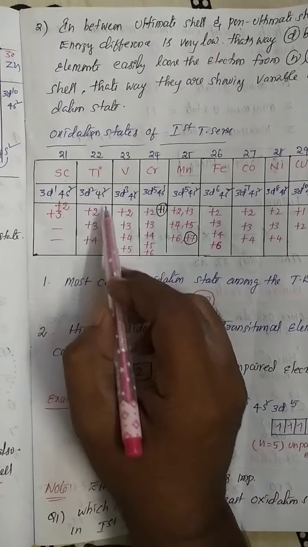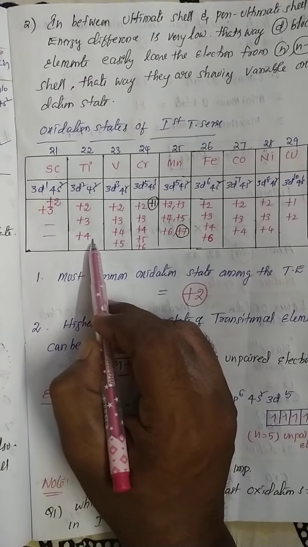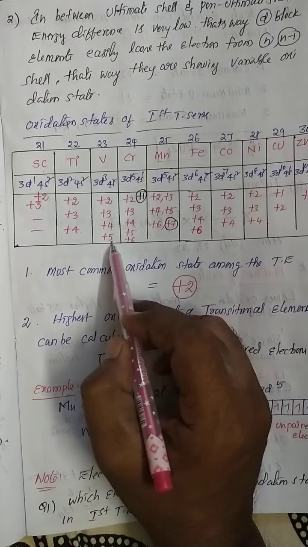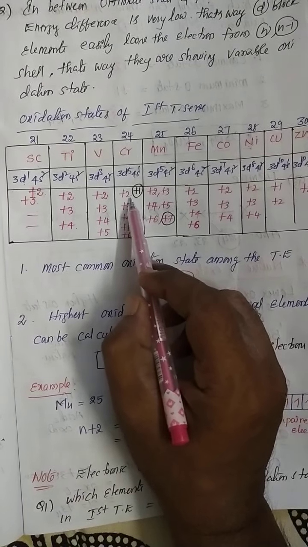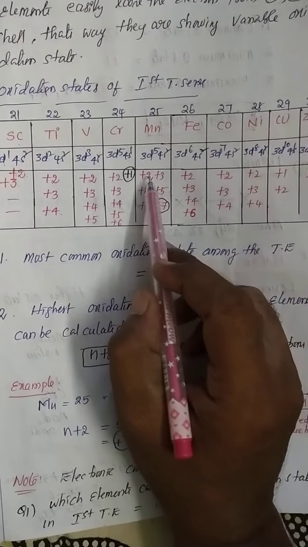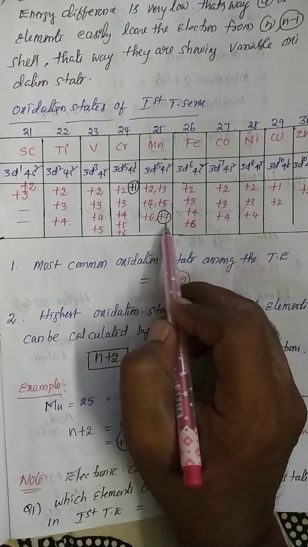Titanium shows +2, +3, +4. Vanadium shows +2, +3, +4, +5. Chromium shows +1, +2, +3, +4, +5, +6. And manganese is the most important: +2, +3, +4, +5, +6, +7.